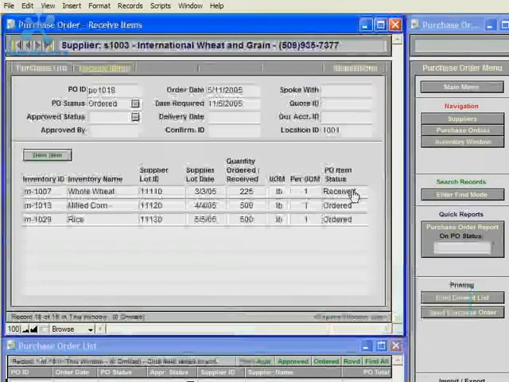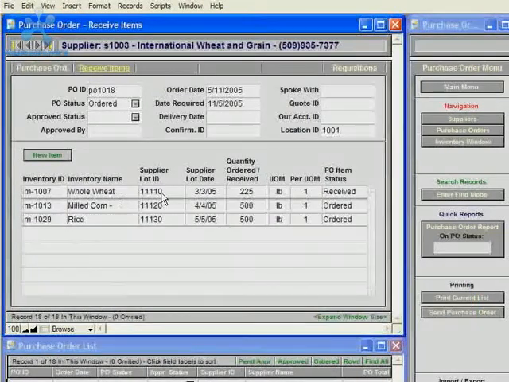What this did was set this item to received, and it automatically created a record in the lot tracking database with this supplier lot ID for this inventory item, and also on that record it gave it a unique system lot ID